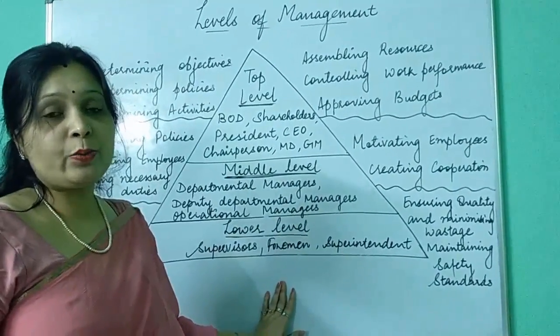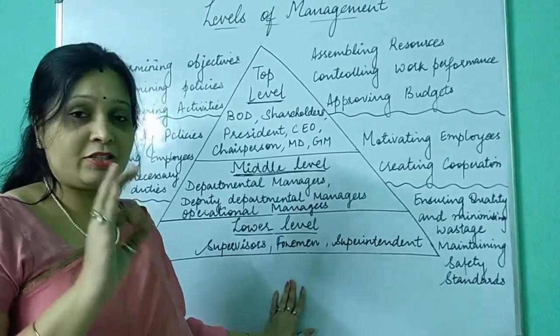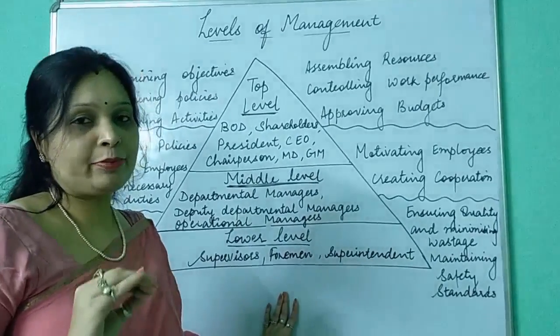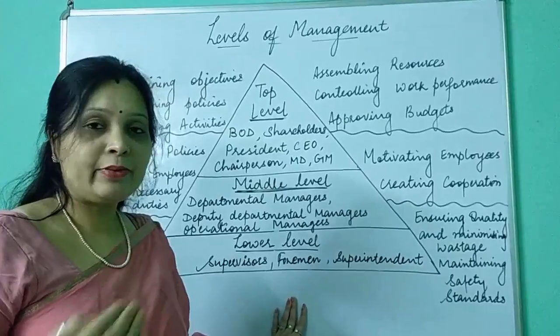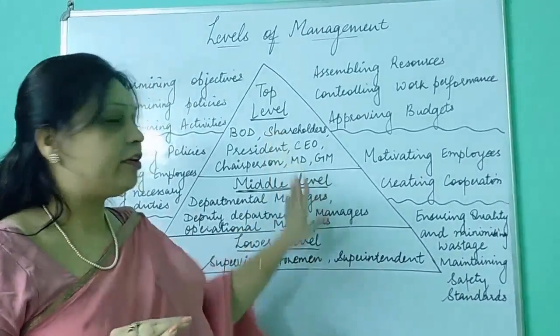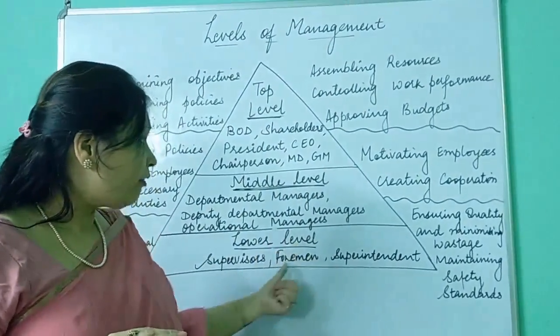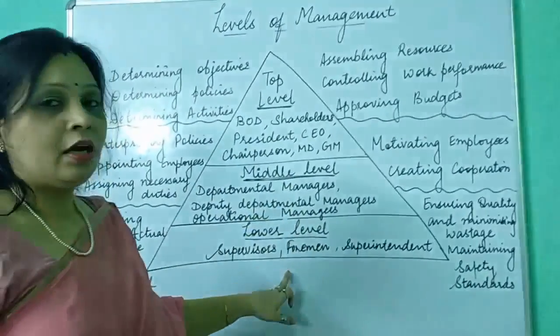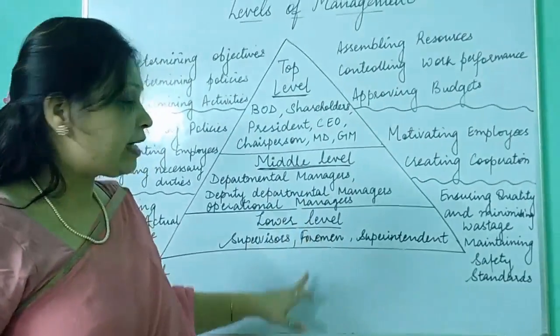Platform level means the non-managerial level, because there are no managers there. There are only workers or laborers who are not managing anyone else, and that is why it doesn't come in the levels of management. So as you see, the top level is managing the middle level, the middle level is managing the lower level, and the lower level is managing the laborers.